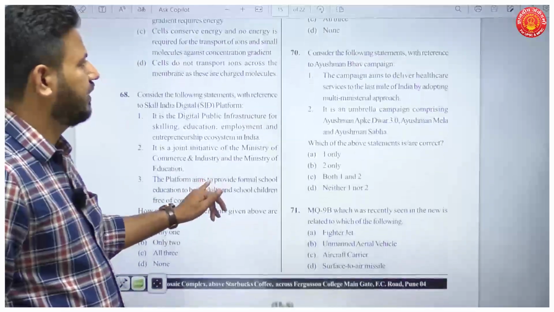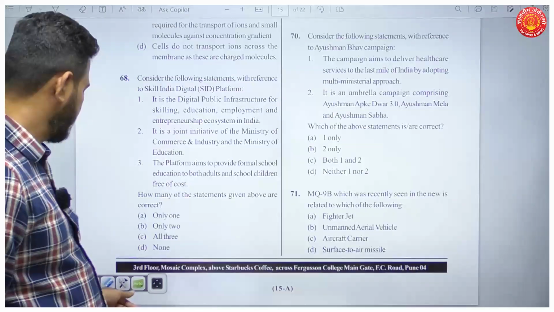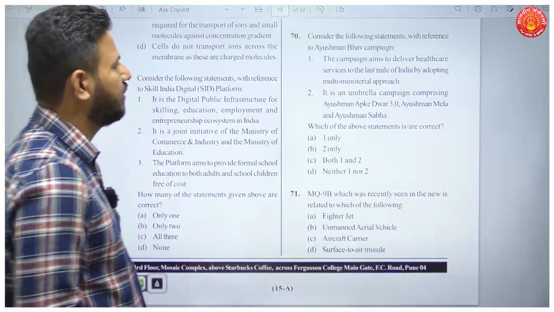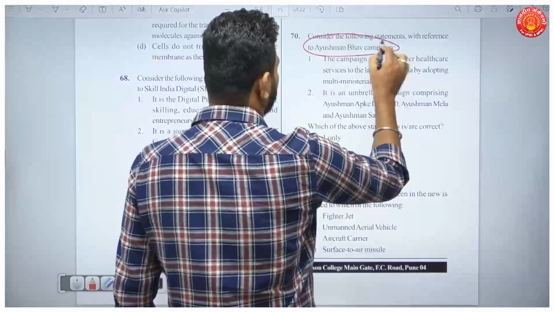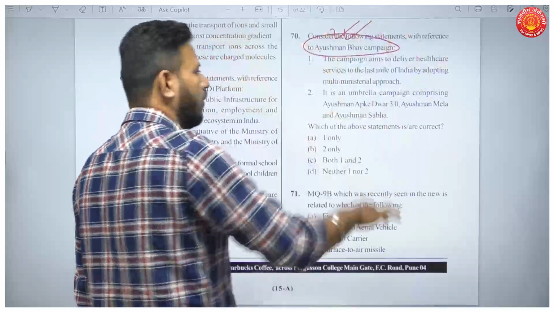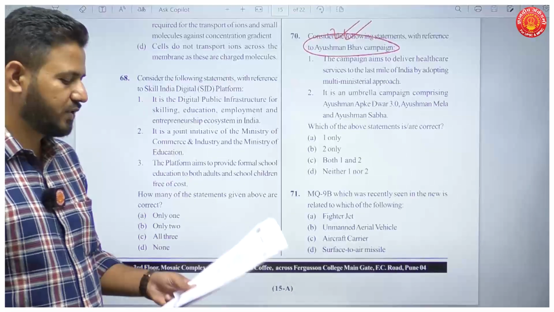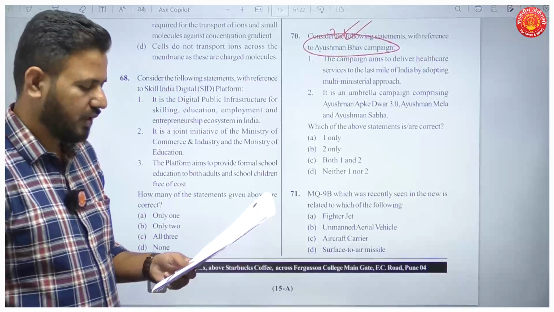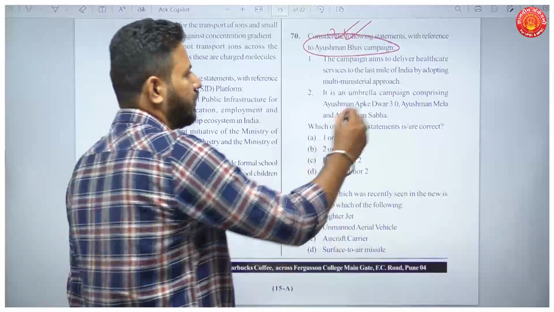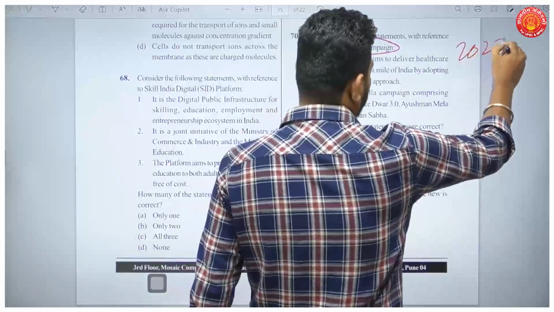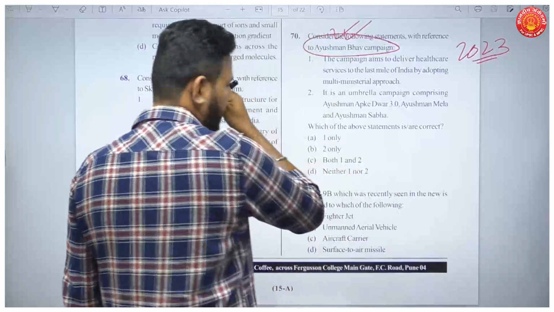Question number 70. Consider the following statements with reference to Ayushman Bhav campaign. Now, this is a holistic campaign which integrates all the health related schemes together, or implementing these schemes together. Okay. So this was launched in 2023. So you have this question from current affairs.